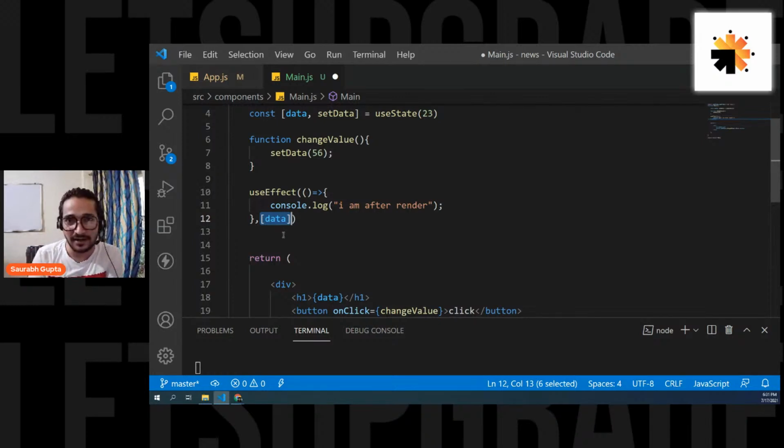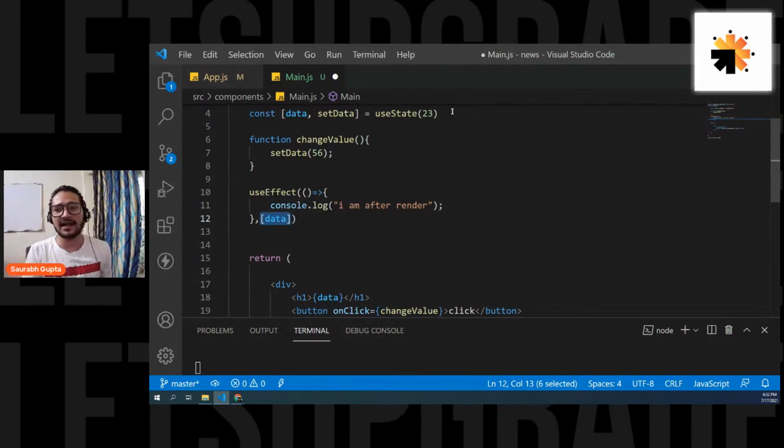Now it will not work for render. It will work for what? Data. If data changes, it will be called. Okay, everyone. But in this case, the problem is data is also a state, and changing it also re-renders the component. So how will I understand that now it is not working for rendering?